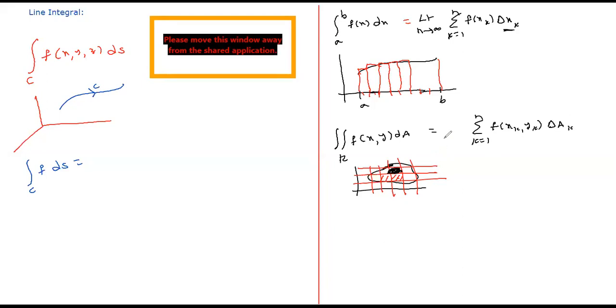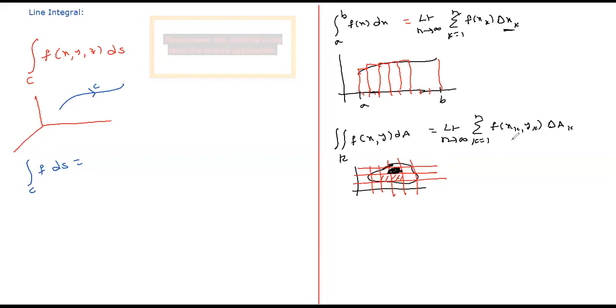As we increase the number of partitioning points, the limit of this sum gives the double integral. This is the base area, this is the height. Base area times height gives the volume of the region standing above this cell.